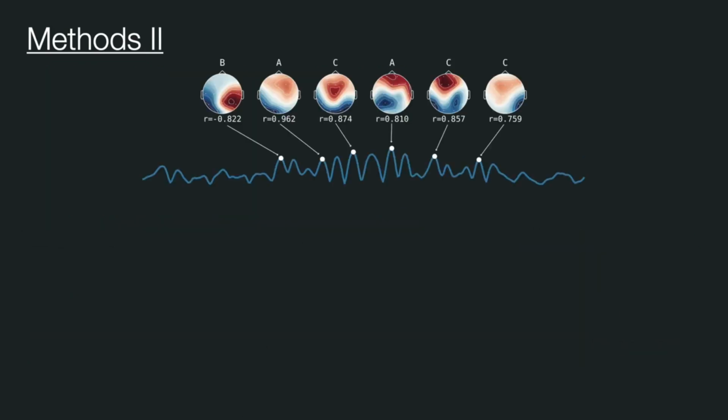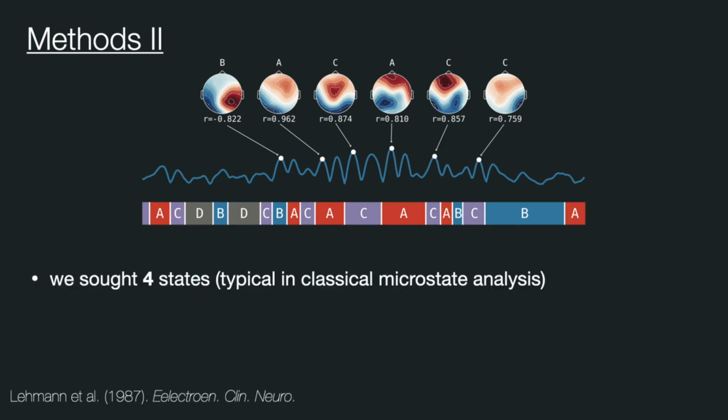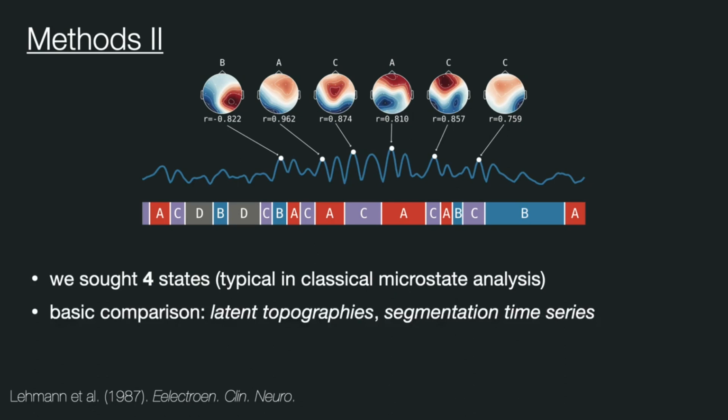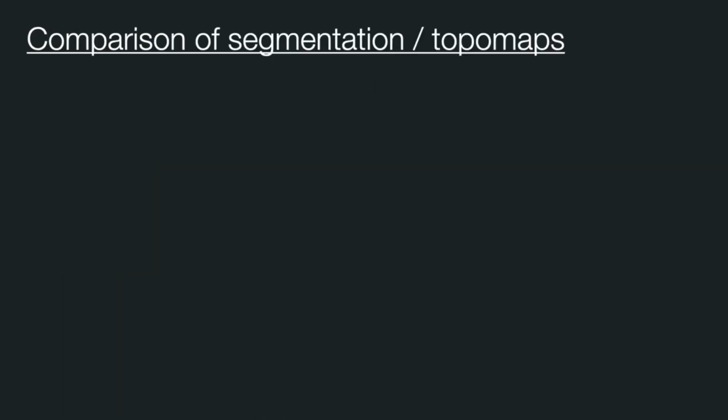Next, we label the GFP time series using the latent states. Each time point represents a latent state with the highest topography correlation. Using this method, we segment the full time series into a categorical sequence of changing latent states. In our work, we always sought four states, which is typical in classical microstate analysis, and we were interested in comparing the latent topographies, the segmentations, and four basic statistics of latent decomposition. For each latent state, we computed the lifespan, the number of occurrences per second, its coverage, and the transition matrix.